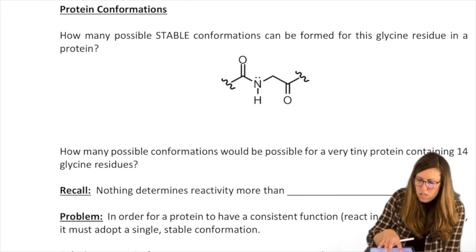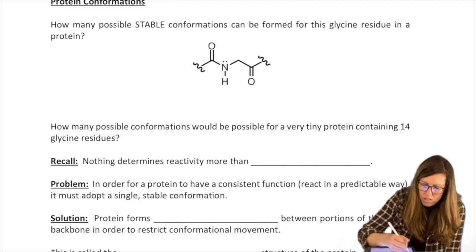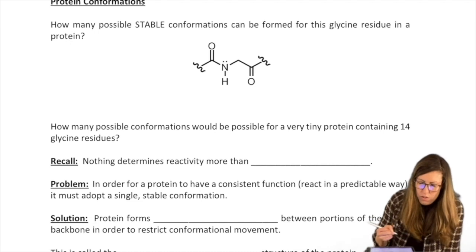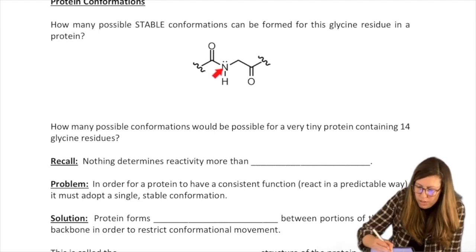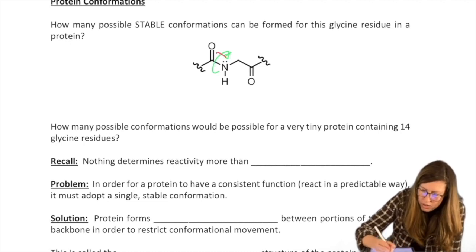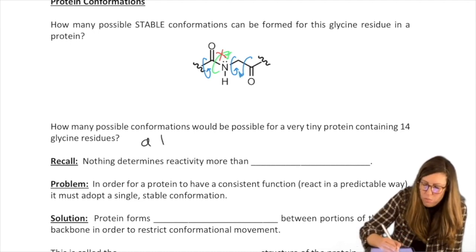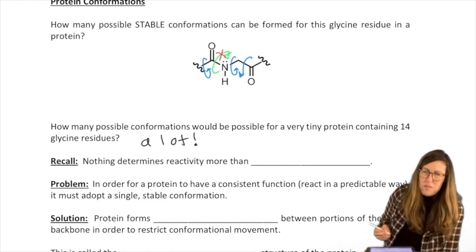So, for example, we're going to expand our view past the peptide bond now. Look right here. So we're going to say that has hindered rotation. I'll put an X through it. It's not happening. But look at all the other ones that can rotate. This can rotate. This can rotate. That can rotate. Too many. So we're not going to count, but a lot. You can do the math, but we don't need to.